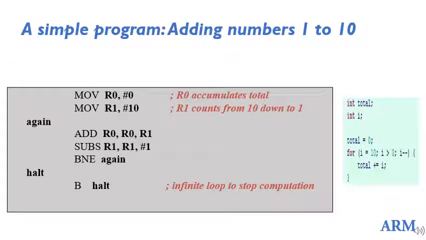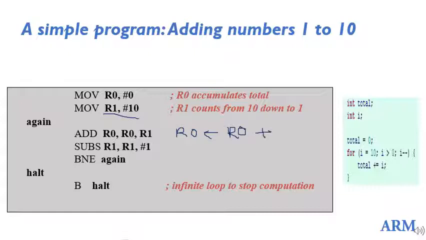So MOV R1, #10 moves 10 into R1. The next instruction is ADD R0, R0, R1.